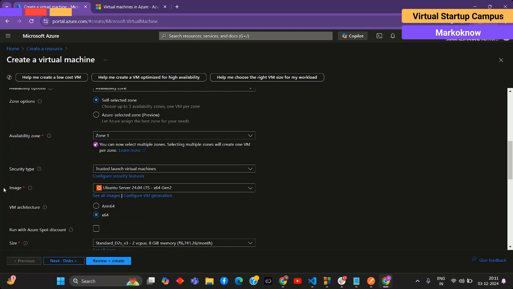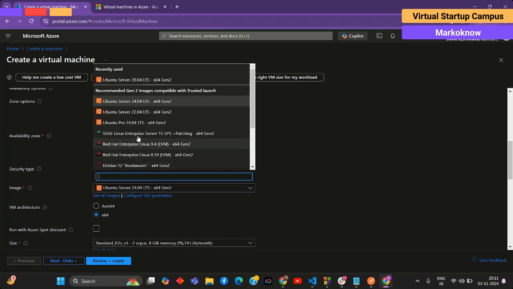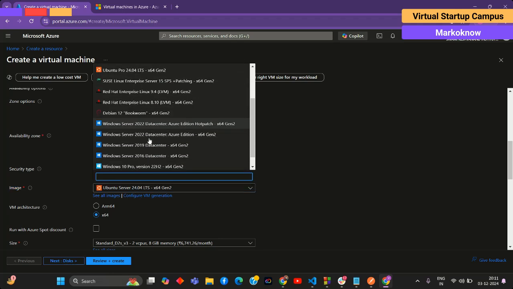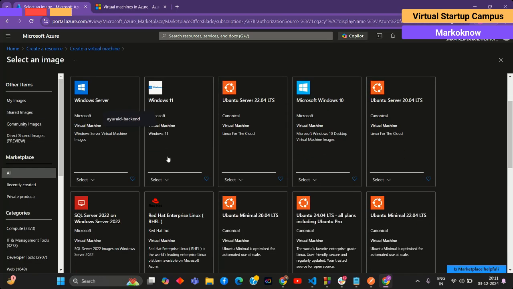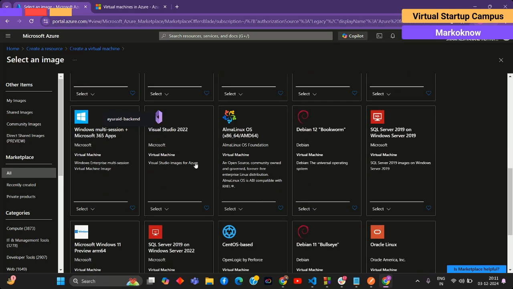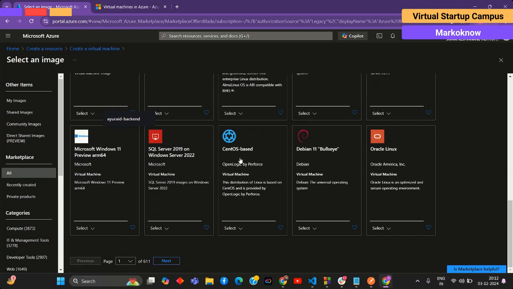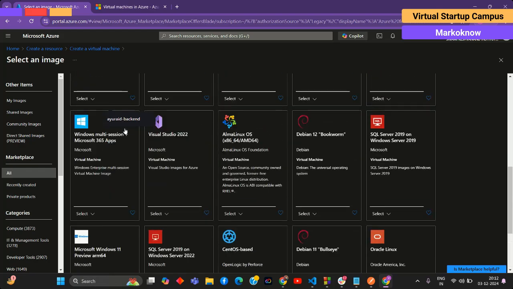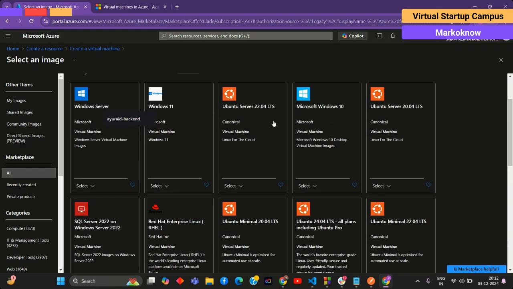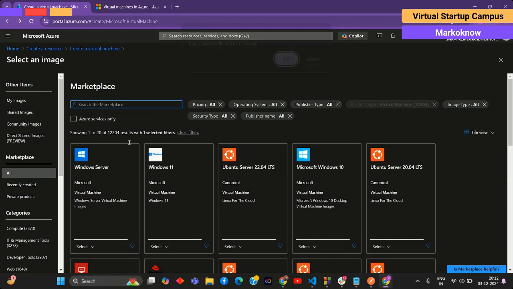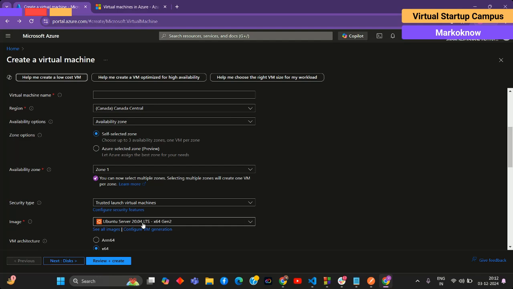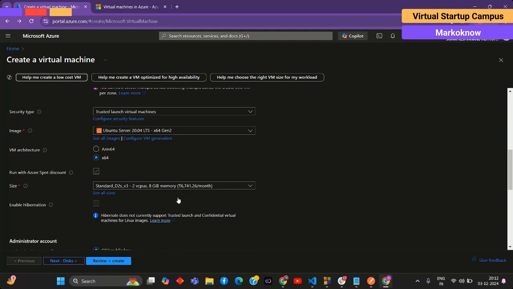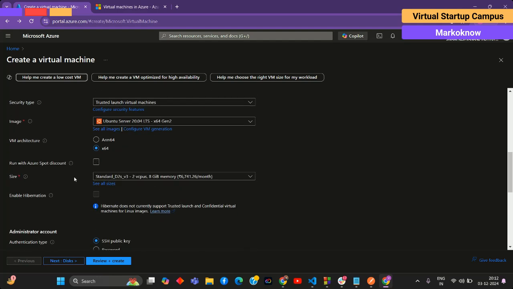This is the image section. This is Ubuntu, Red Hat, and the Windows part. See all the image data that is presented: Linux, Windows 11 Pro, and most other things are there. We will go with the Ubuntu Server 20.04 first. Yes, that is better.